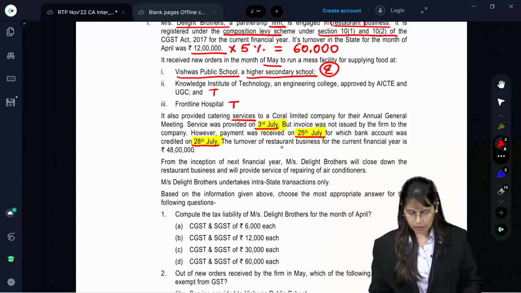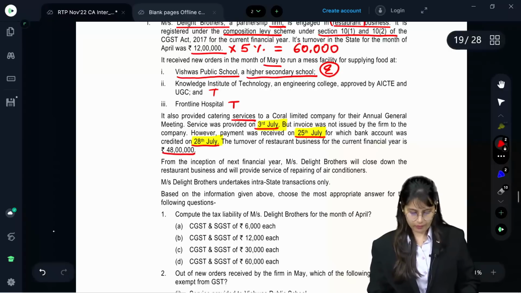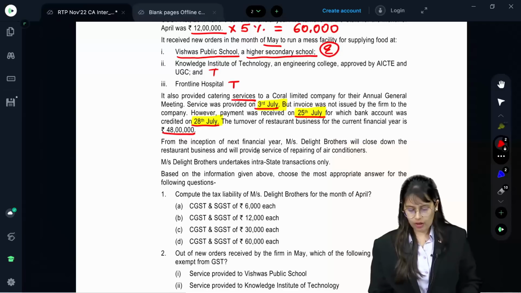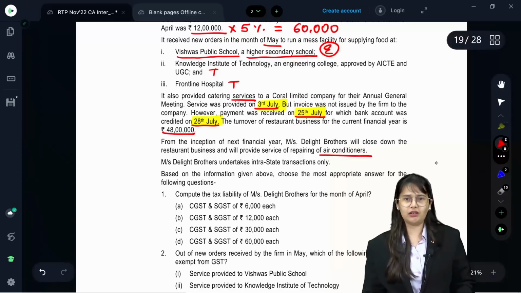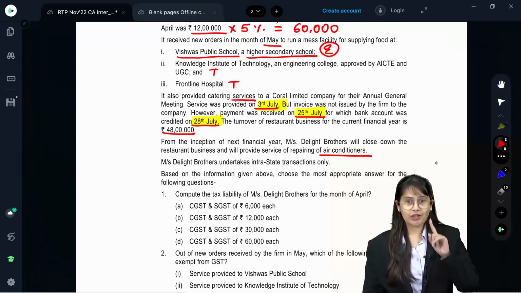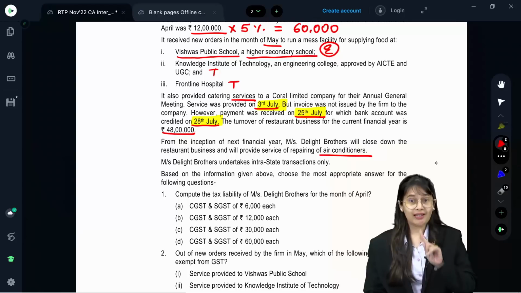Now, the turnover of restaurant business for the current financial year is 48 lakh. From the inception of the next financial year, Messrs. Delight Brothers will close down the restaurant business and will provide service of repairing of air conditioner. If they close down the restaurant business, they are not eligible for the restaurant composition scheme anymore.